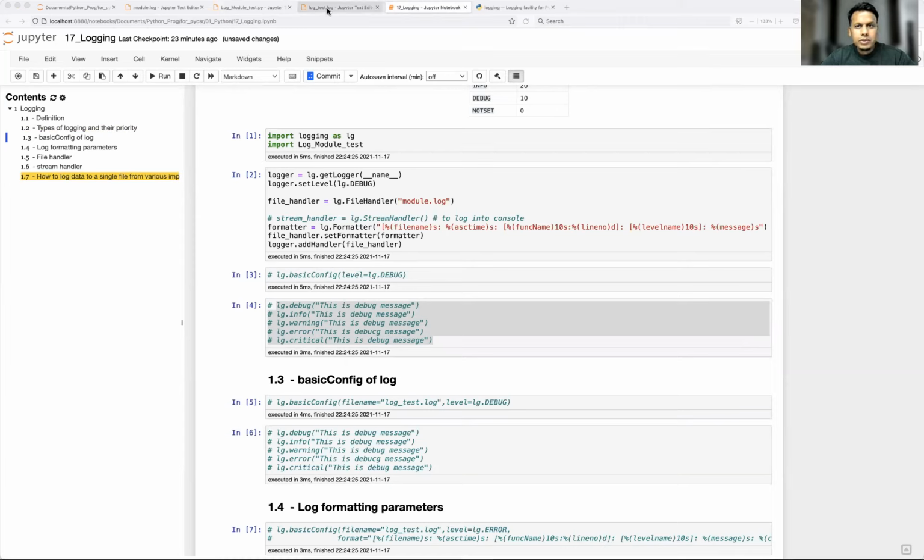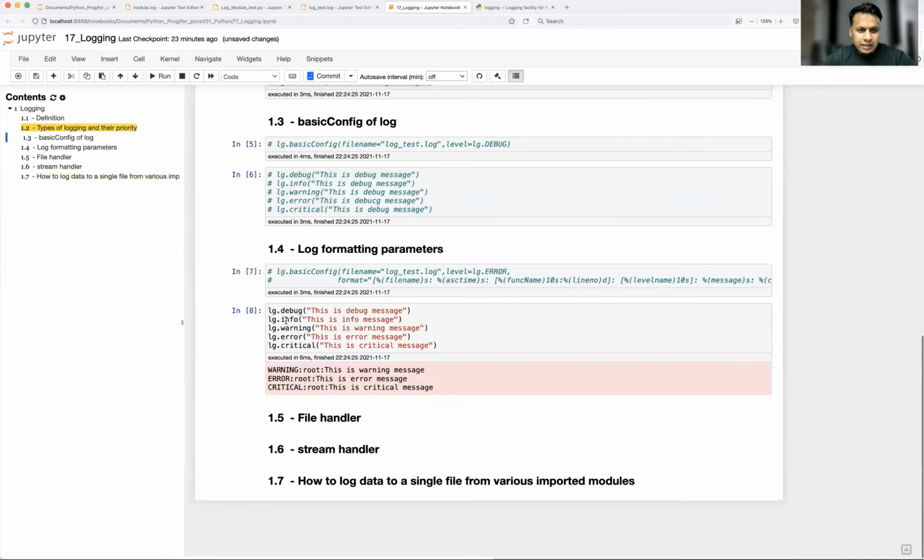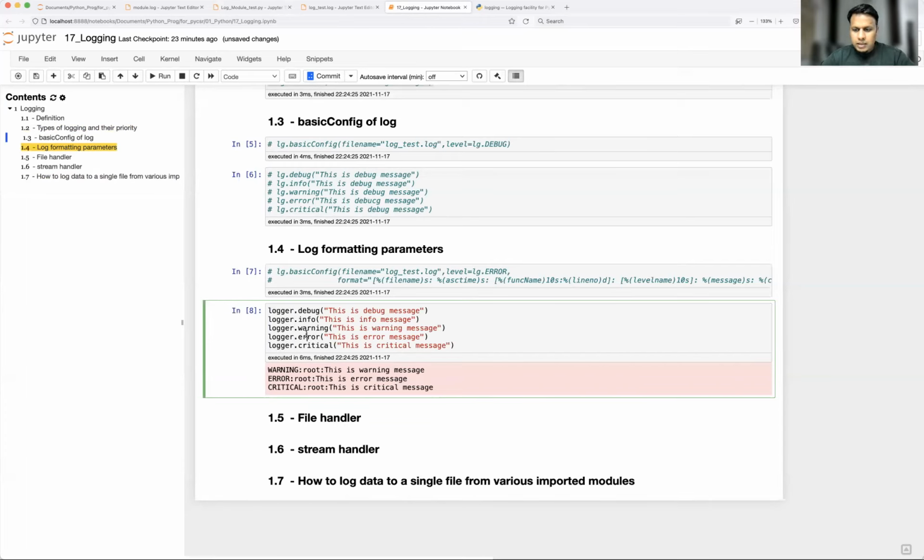Logger. Okay, I did not use the logger, right? Since I've changed the logger, we have created the logger. So this is the mistake which everyone makes. Earlier we were using logging, which was aliased by LG, correct? So this LG needs to be replaced by logger. So all you need to do is just replace it.